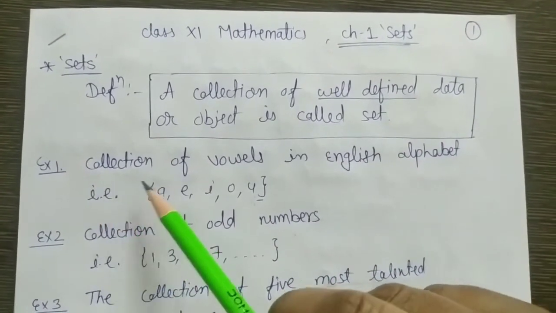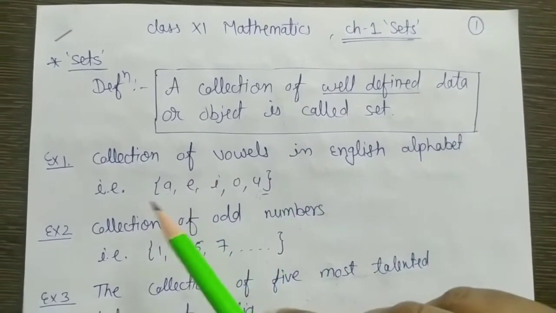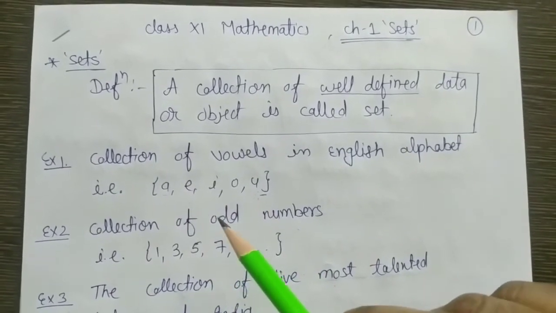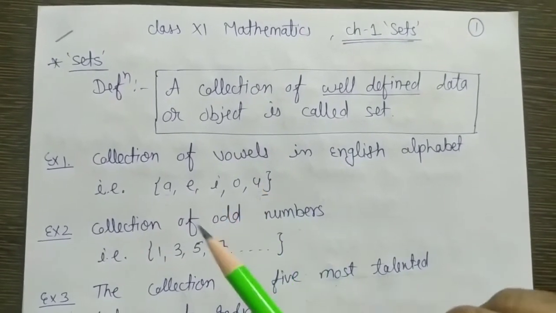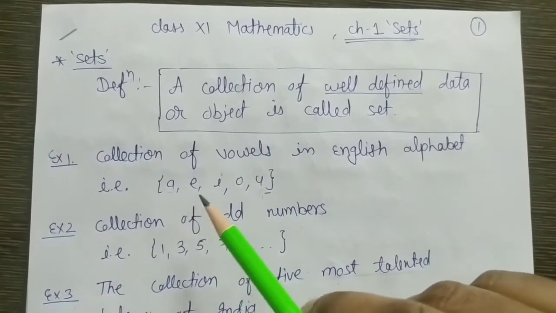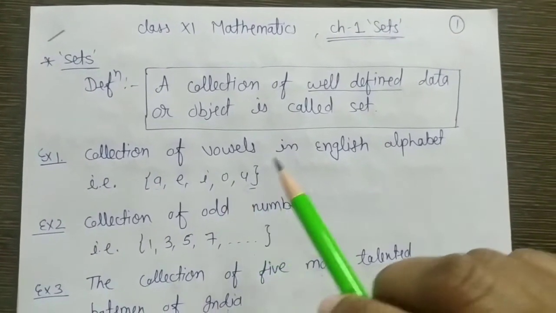Now for example, collection of vowels in the English alphabet, that is A, E, I, O, U. If I ask anyone to make this collection, everyone will give me the same answer, A, E, I, O, U. It means this collection of data is a set.